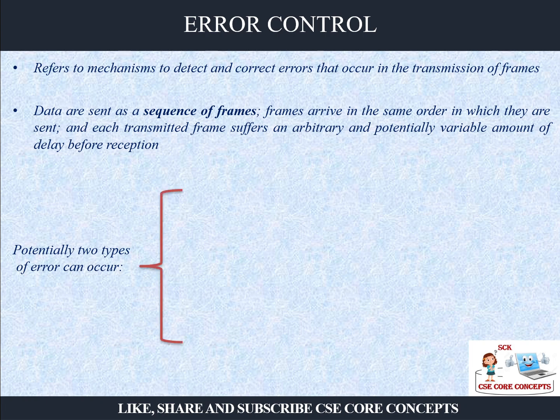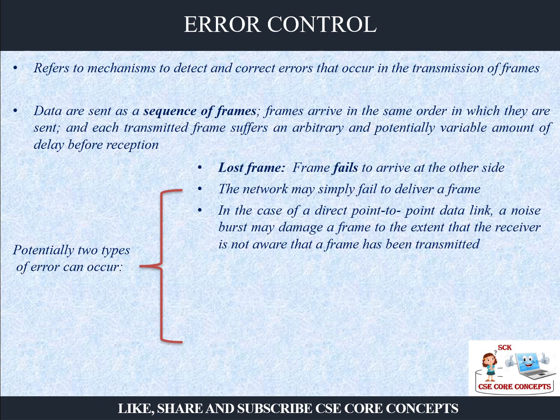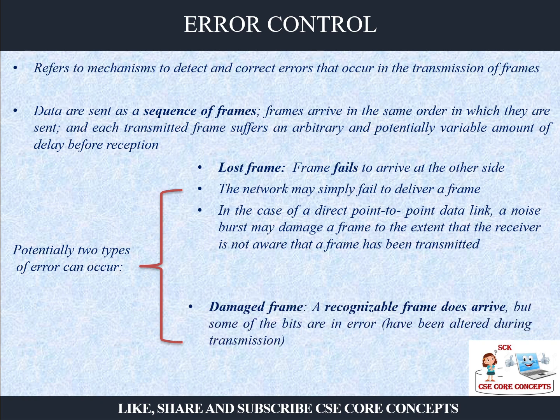Potentially there can be two types of error. One is the lost frame. You are sending one frame to the destination, but the frame somehow gets lost. It fails to arrive at the other side. The possible reason is that the network may simply fail to deliver that frame. And if you have a direct point-to-point link, then there can be a problem of noise or any other problem because of which the frame has failed to arrive at the destination. That is the problem of lost frame.